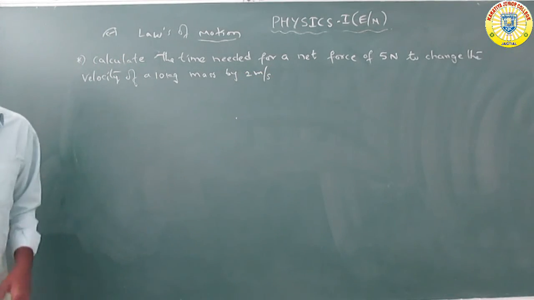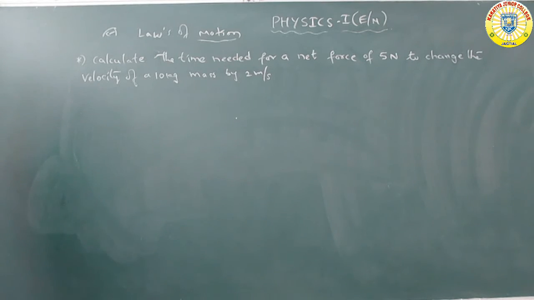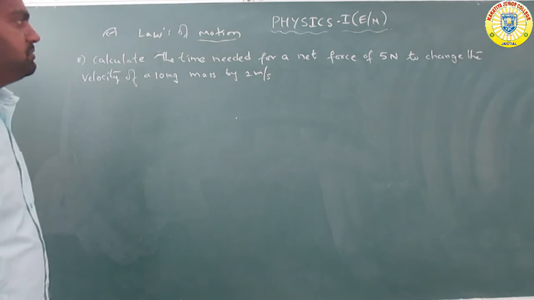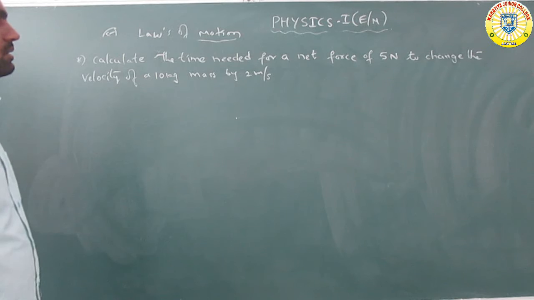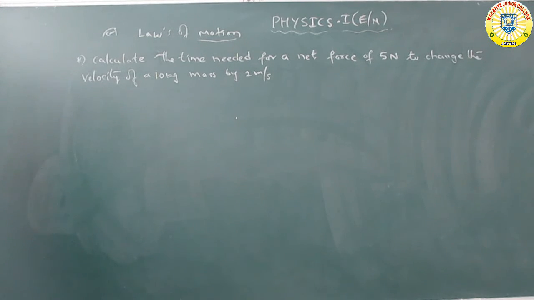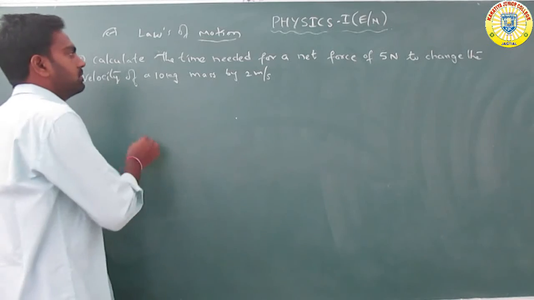So given this information: calculate the time needed for a net force of 5 newtons to change the velocity of a 10 kg mass by 2 meter per second. We need to find the time.